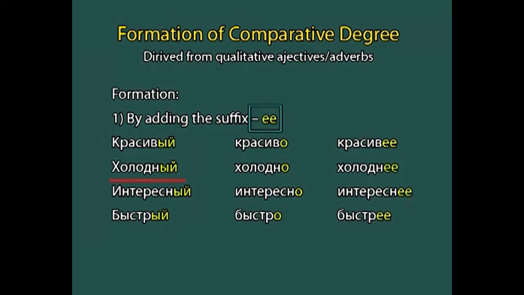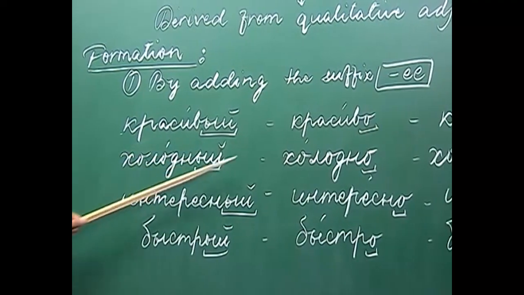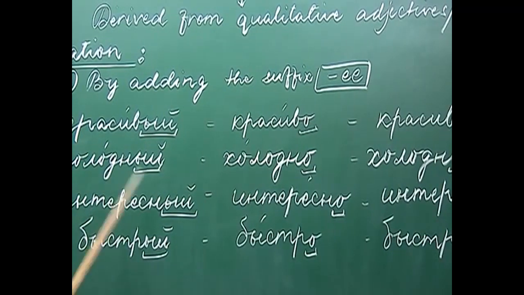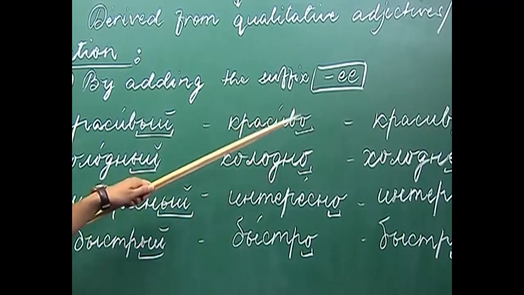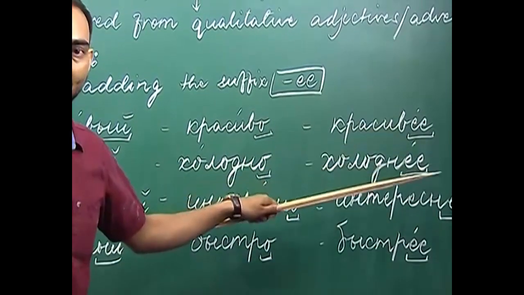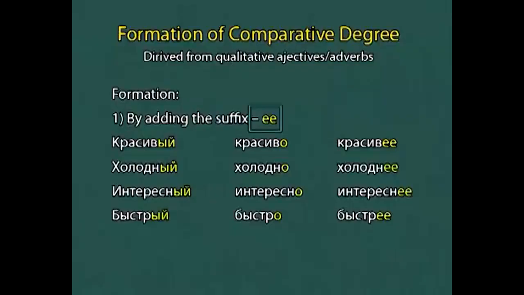The next is холодный. What is холодный? Холодный is cold. Холодно, adverb. So, холодный is an adjective, холодно is the adverb, and холоднее is the comparative degree derived from these two, adjective and adverb.